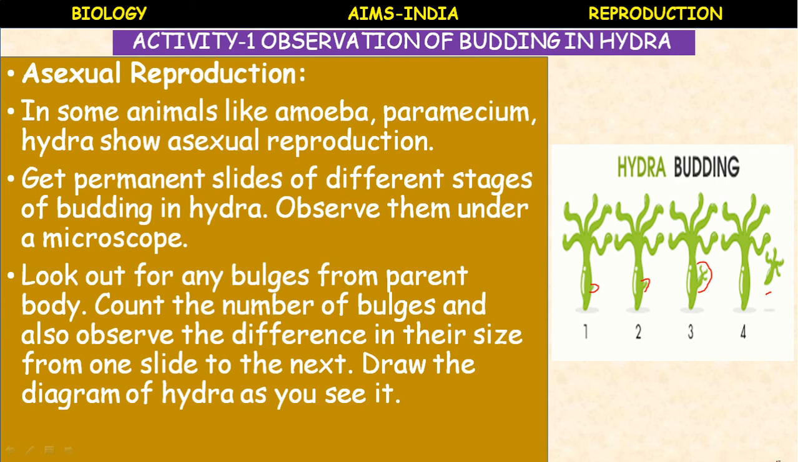Budding in hydra is a good example of which kind of reproduction? Asexual reproduction.